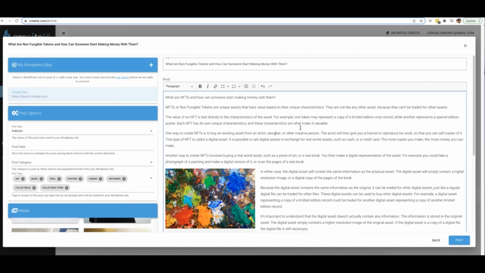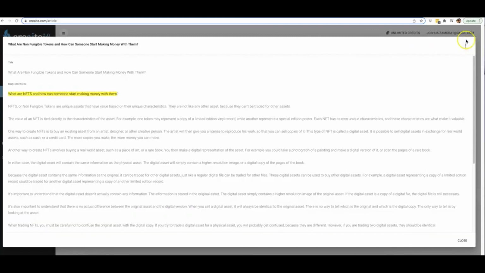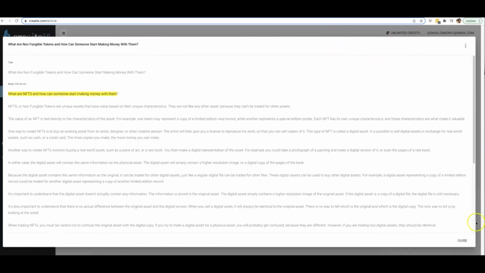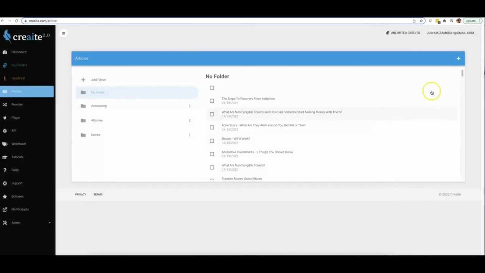But besides that, this is Create 2.0 in a nutshell. As you saw, not only have we gone ahead and totally revamped our AI writing engine for way better content and way better accuracy, we've completely removed all niche restrictions so that literally Create 2.0 will write content for you in any niche that you want.